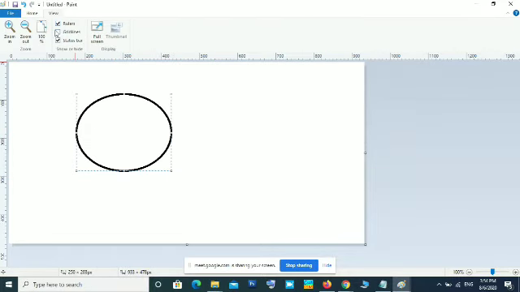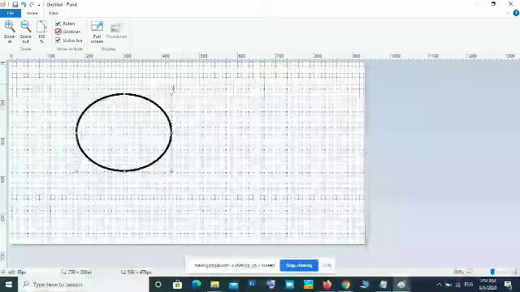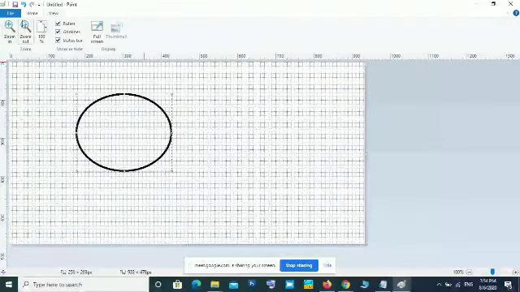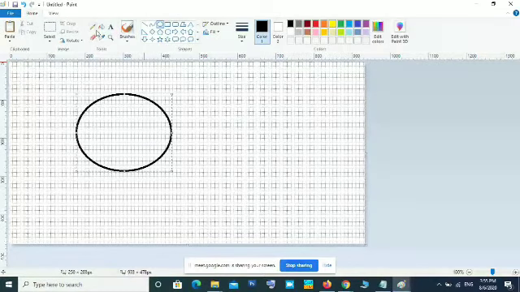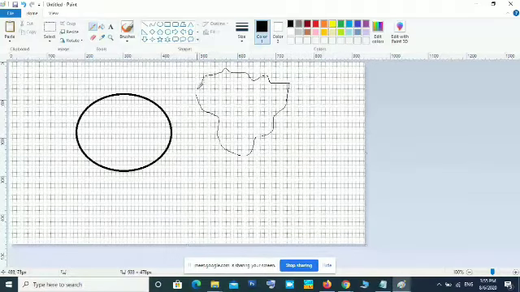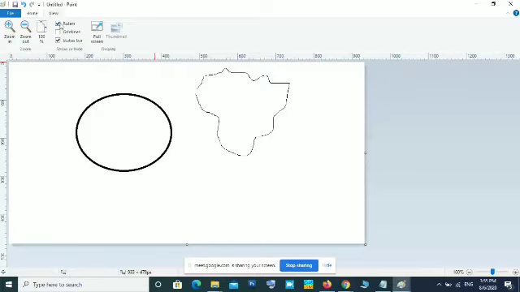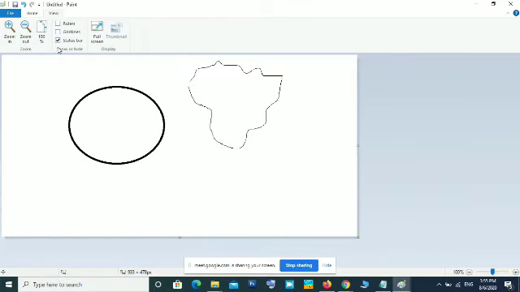Then grid lines are there. These are dotted lines. Using these dotted lines, you can draw a picture very neatly, just like you are drawing on a graph. Using this dotted grid, you can draw your picture very neatly in the desired area. For that purpose, this grid is displayed. It is only for viewing, it will not come in the printout. You can cancel all this if you uncheck these checkboxes.